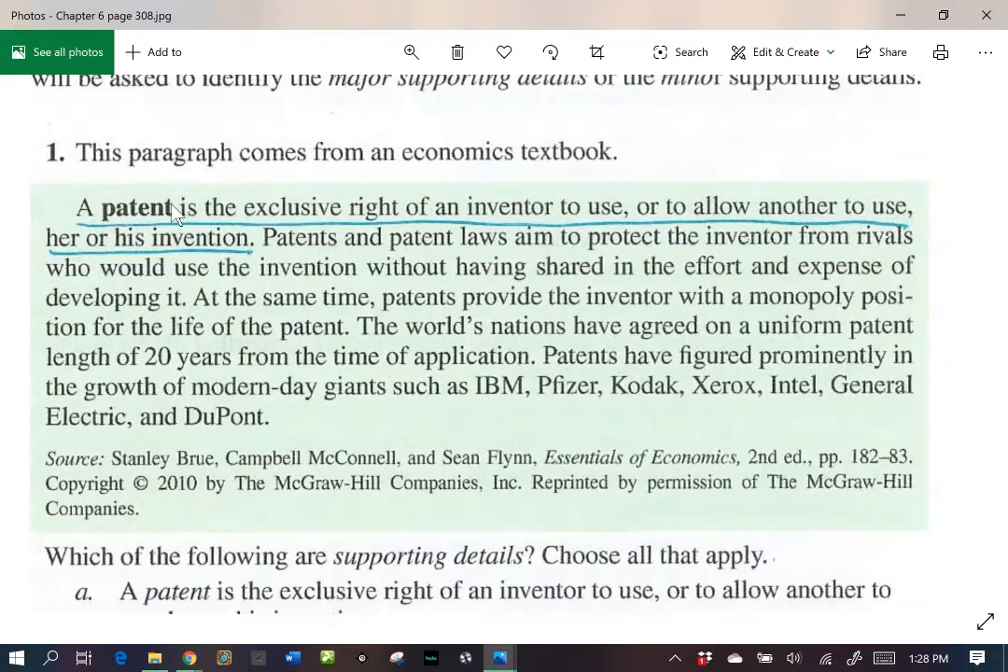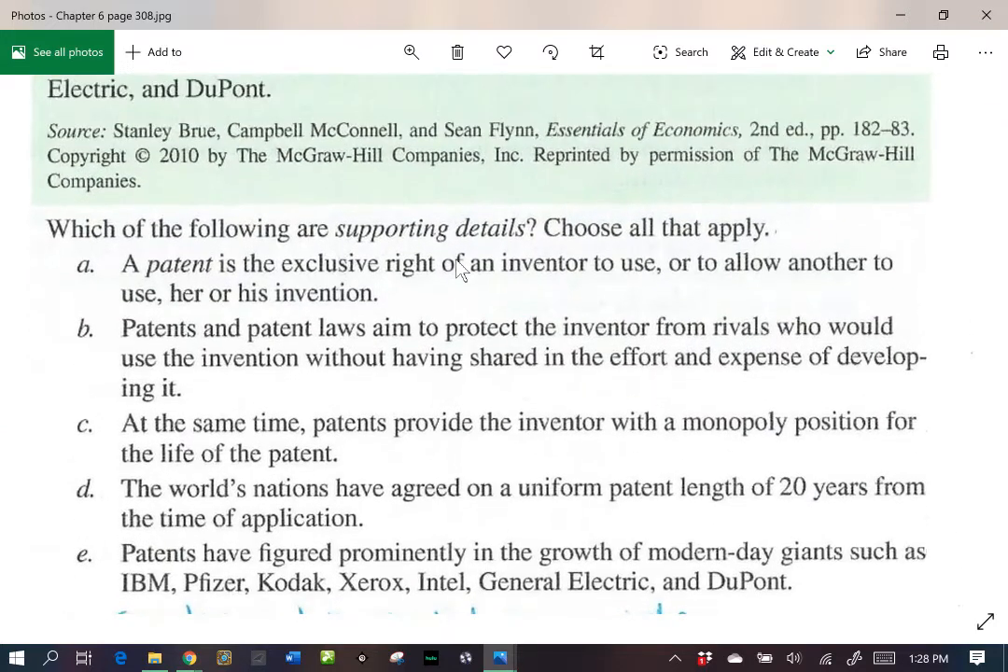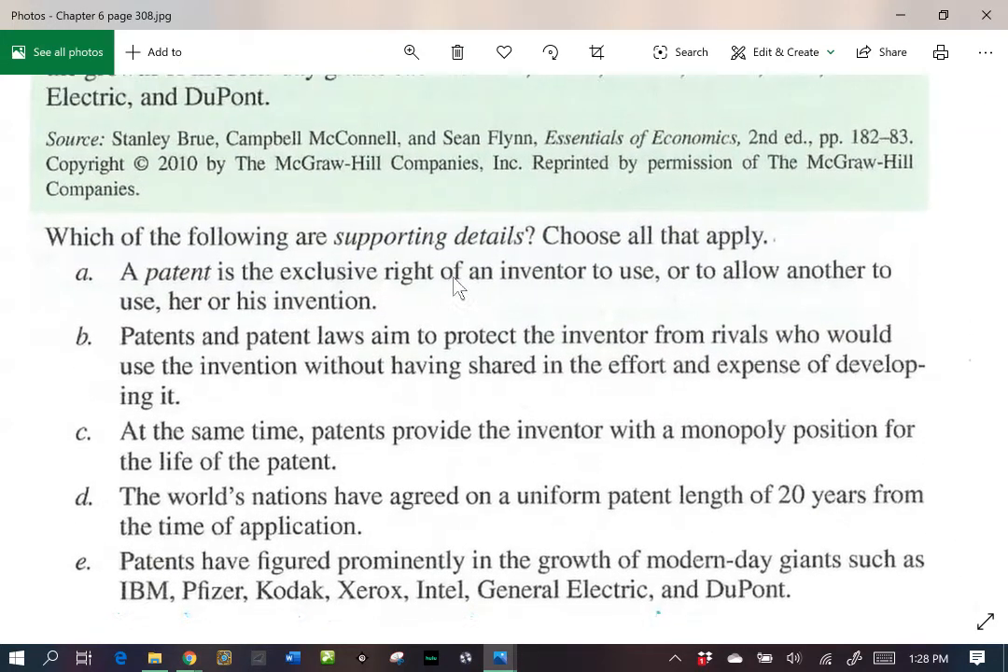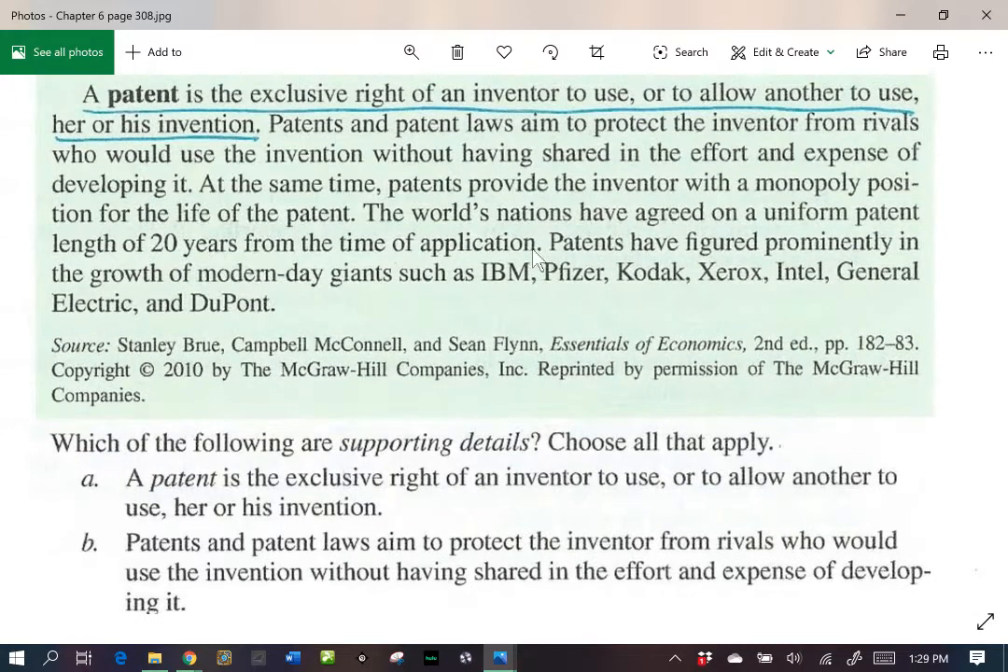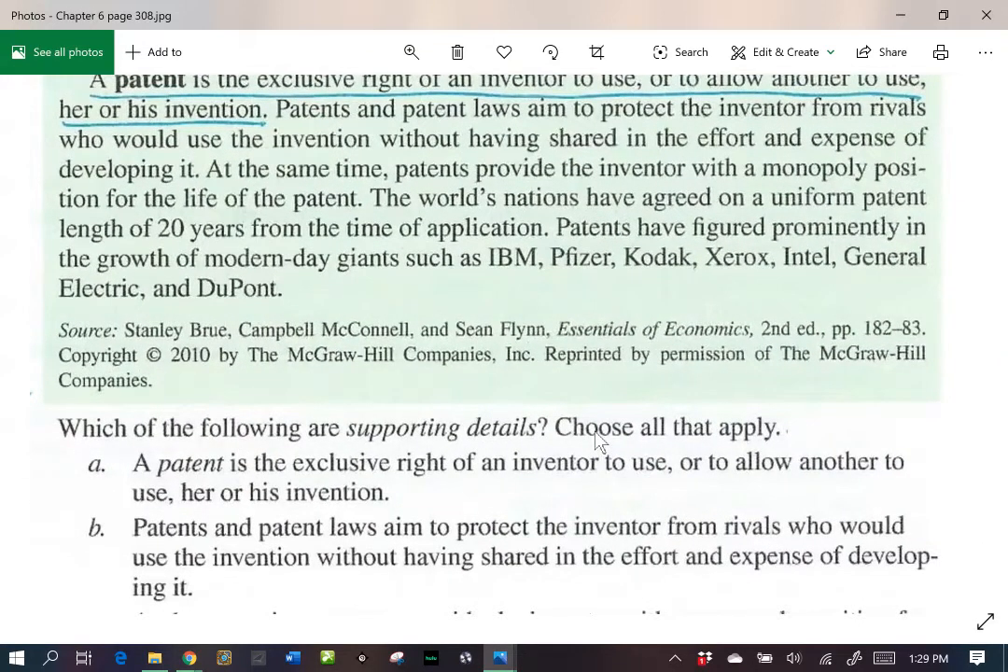All right, in this paragraph, we've got some bold print. So this is what our topic is, patent. And this first sentence that's underlined is our stated main idea. A patent is the exclusive right of an inventor to use or to allow another to use her or his invention. All right, so if we're looking for supporting details, A here cannot be one because that's our stated main idea. But if we look at the other sentences, B, C, D, and E they have listed here, those are all supporting details in this paragraph. So for number 1, B, C, D, E are the supporting details.